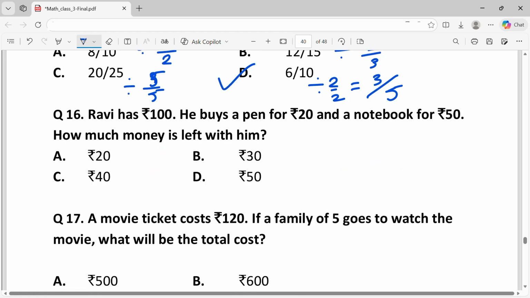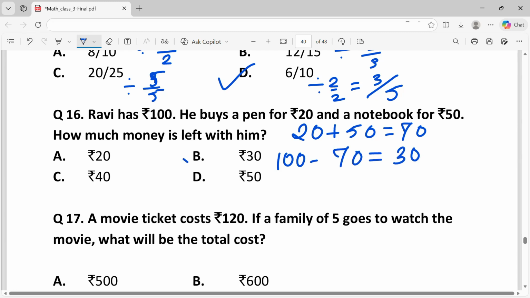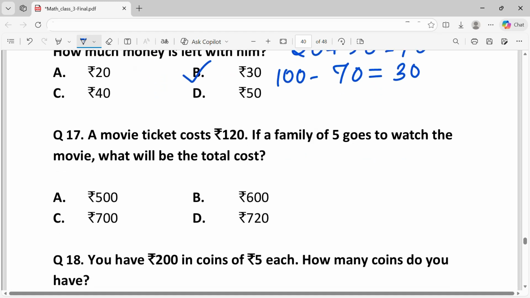Question 16. Ravi has rupees 100. He buys a pen for rupees 20 and a notebook for rupees 50. How much money is left with him? So the total amount spent will be 20 plus 50, which is equal to 70. The amount left will be total amount minus the amount spent, that is equal to 30. That is option B, 30.